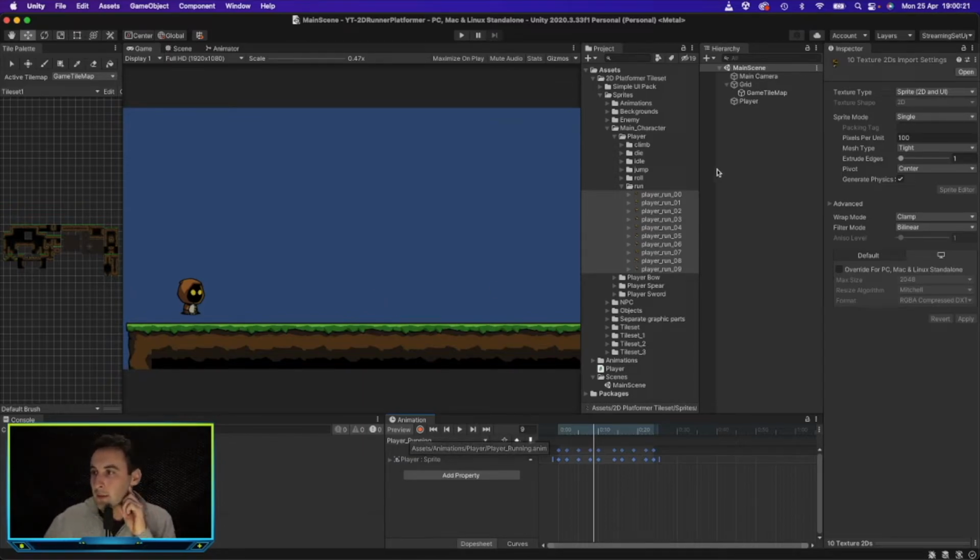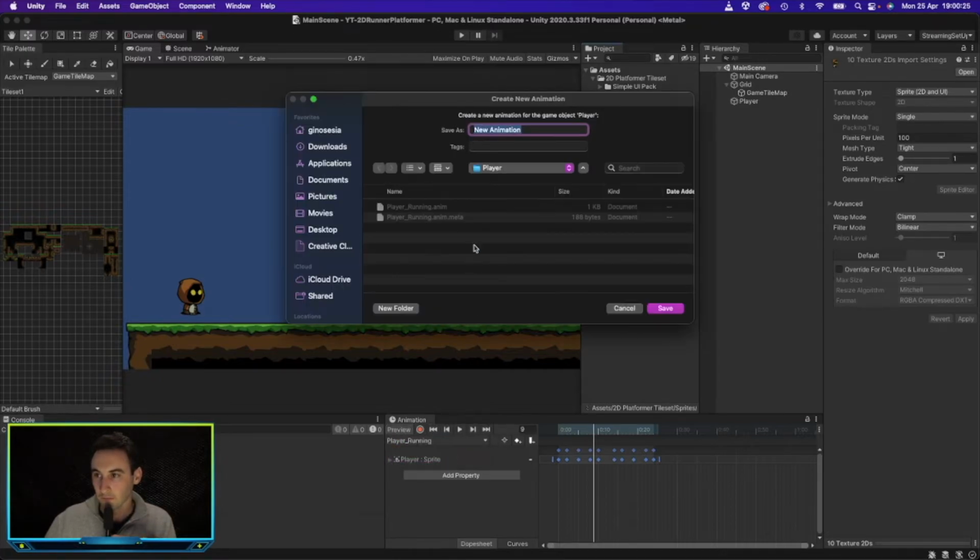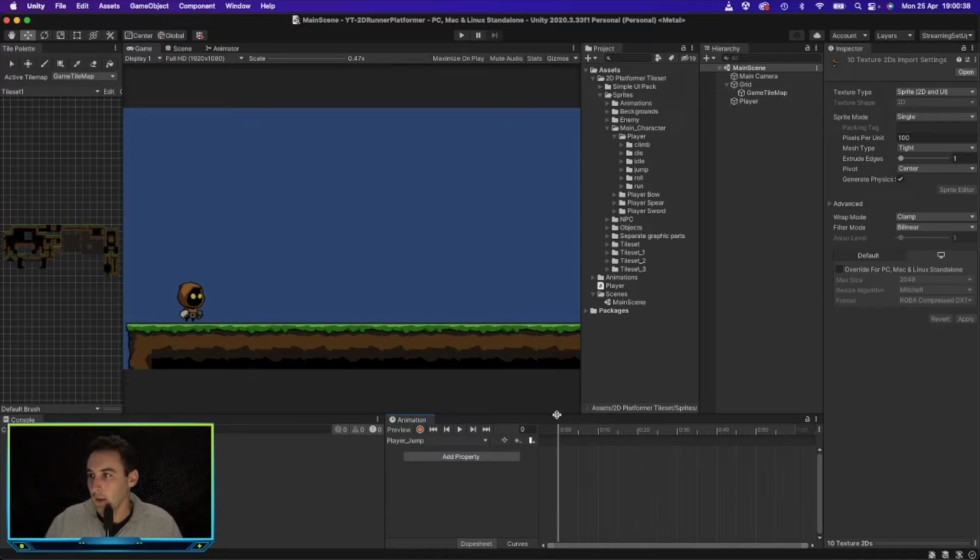What else do we need? We need a jump animation as well, so let's make that one. Let's make player underscore jump. Grab our jump pictures.